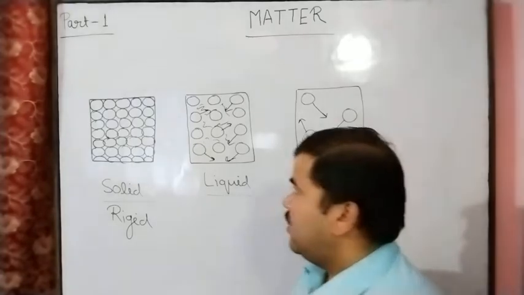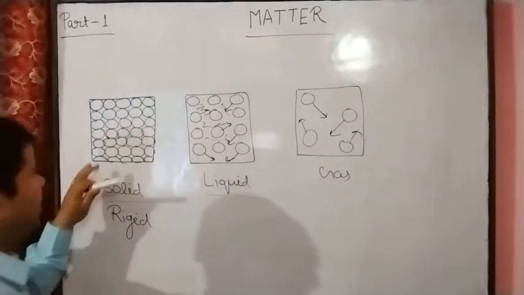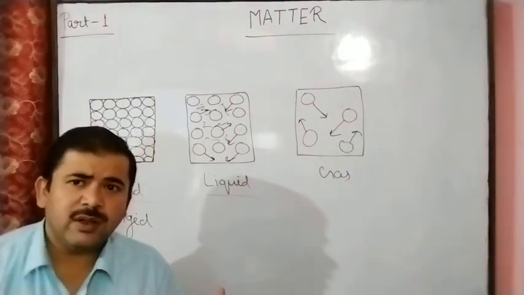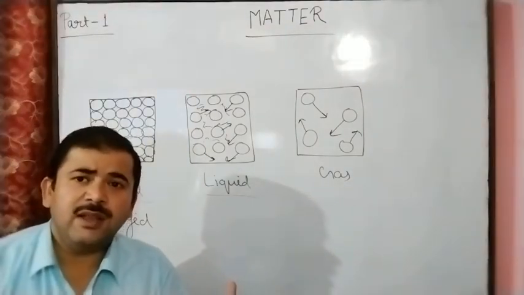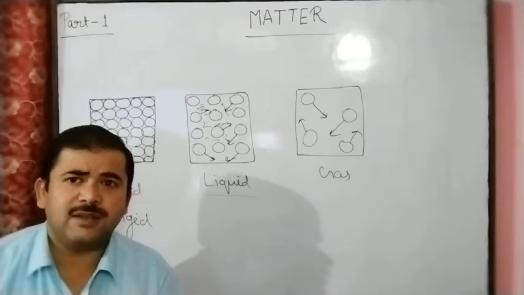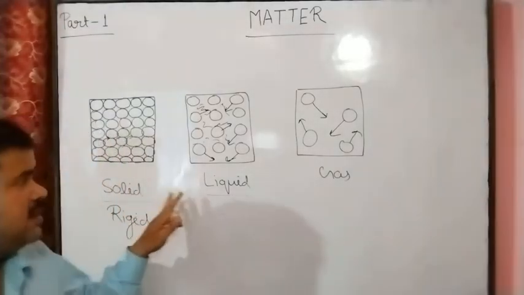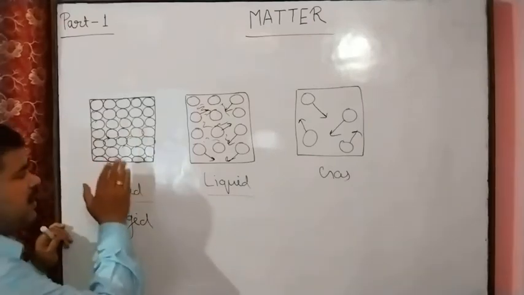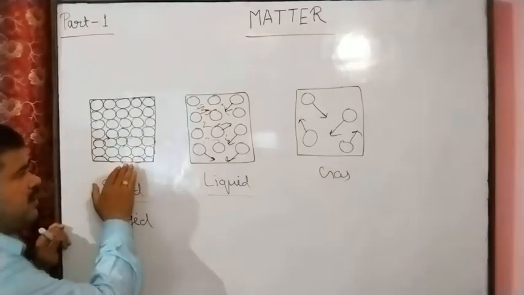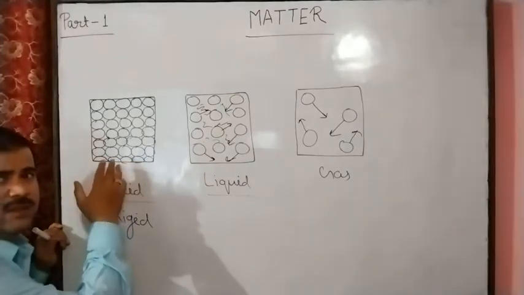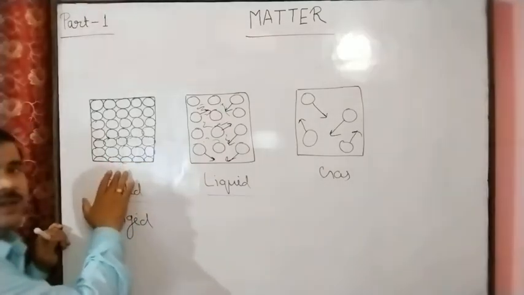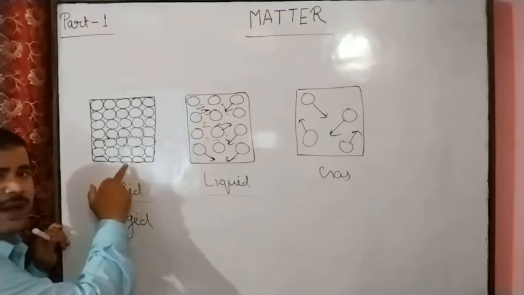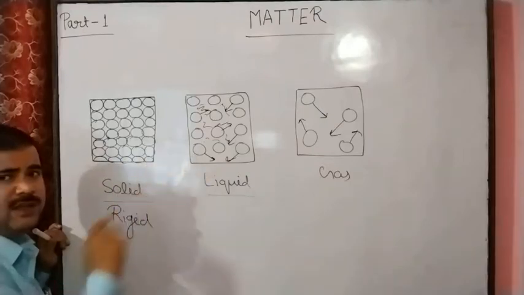So here we can see if the interparticle space is more, then the force of attraction will be less. So these are inversely proportional. In the solid state, interparticle space is least, means negligible, means nothing, and interparticle force of attraction is highest compared to the liquid and gaseous states.